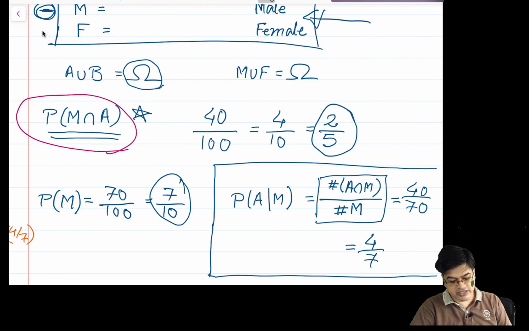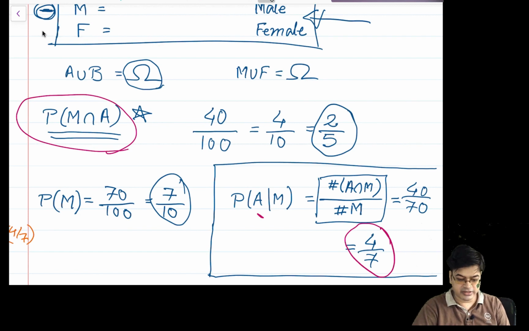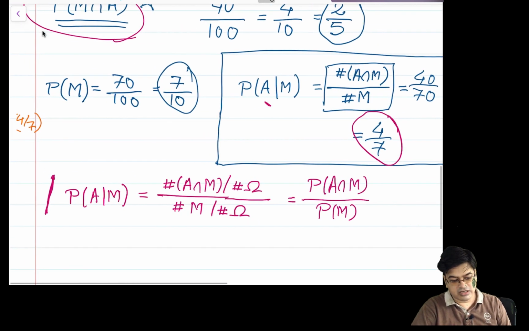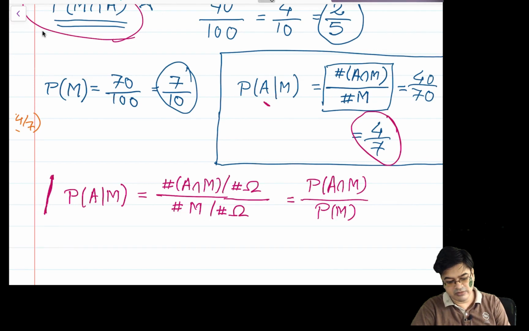Now we have changed the question: given that he is a male, we are finding that he belongs to aerospace engineering. The probability is 4/7. So the probability quantities are significantly different. This is 2/5, which is smaller than 4/7. Therefore we need to study conditional probability in a given manner. We have actually motivated the definition of conditional probability.